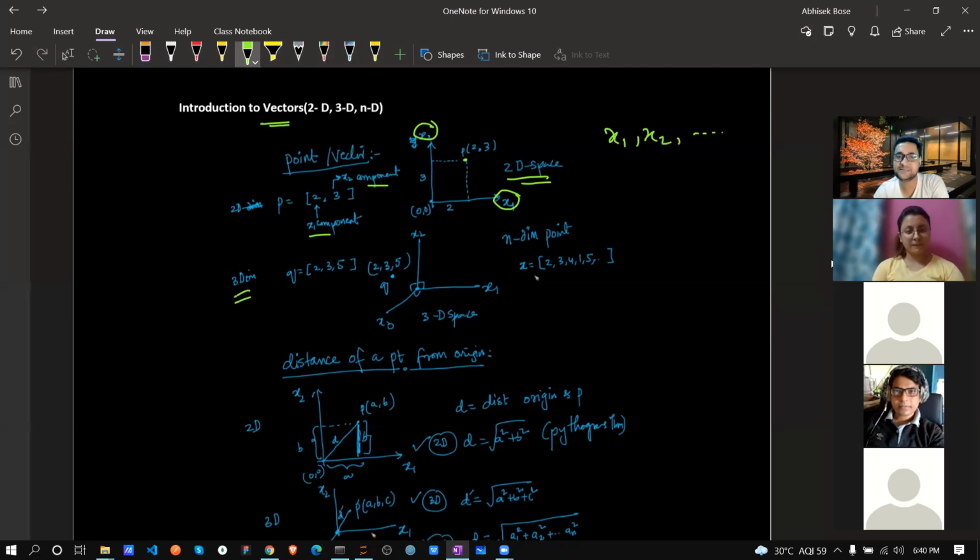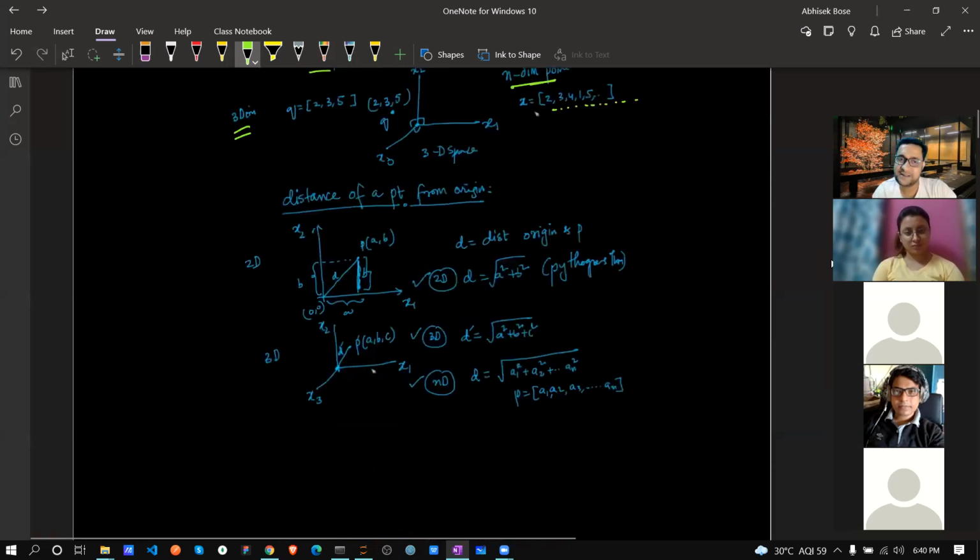Now in 3-dimensional, same, just think this is your query point or a point. So in 3-dimensional, we already saw. In n-dimensional, obviously like this way, a huge number of components will be there because that is n-dimensional. Now, if I'm asking you a question, what is the distance between your origin and this point? How will you know that? You all know the Pythagoras theorem. You all learned it in your schooling. What is the Pythagoras theorem? D is the distance between origin and P, P is my point. That is the square root of a squared plus b squared.